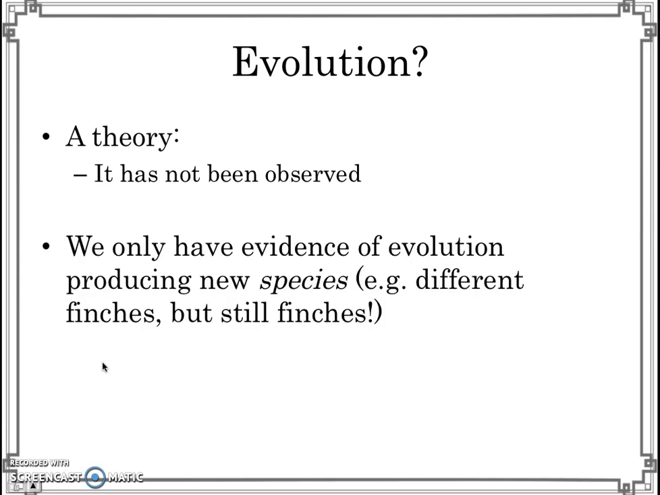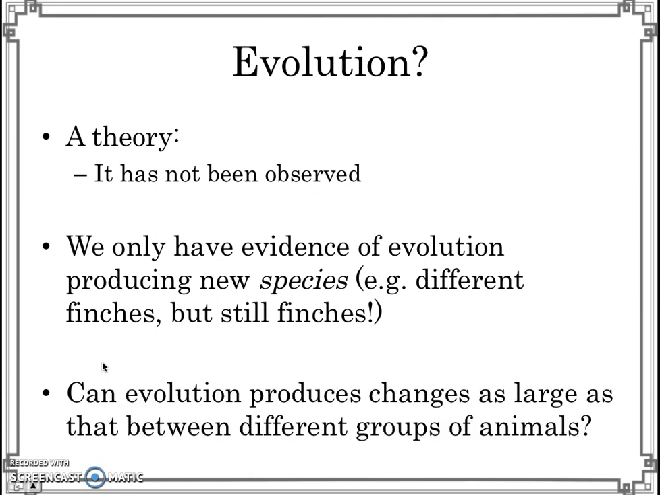And we only have evidence of evolution producing new species. So for example, ancestral finch becoming a new species of finch. Or we see, for example, bacteria becoming antibiotic resistant. But we have not seen, for ourselves with our own eyes, changes as large as that between different groups of animals. For example, between different groups of mammals, even your dogs and your cats, they're quite different. So, people would argue that evolution is not like a complete theory.